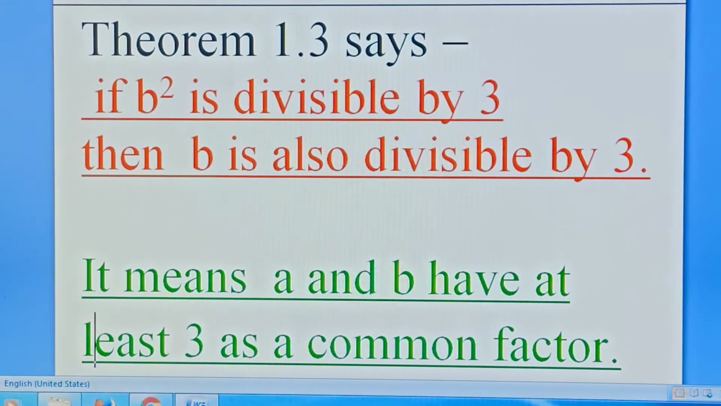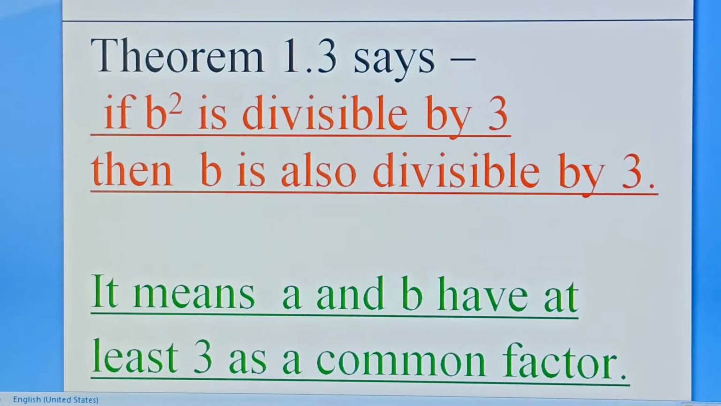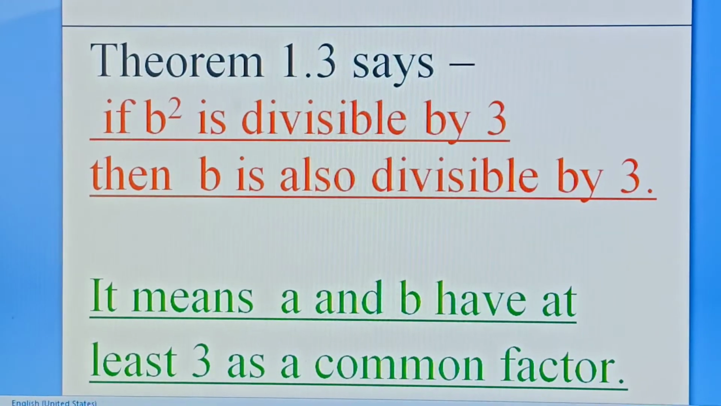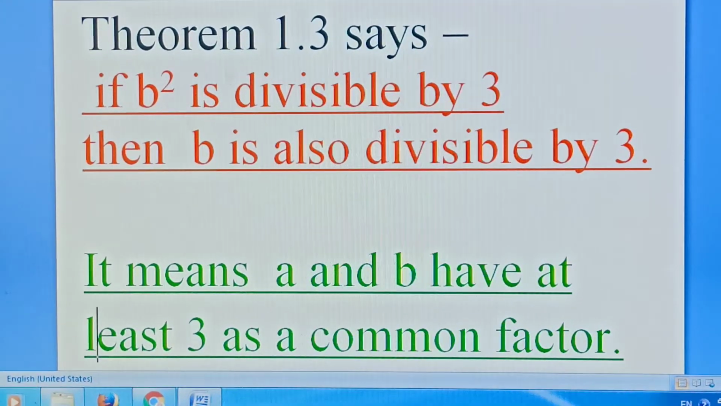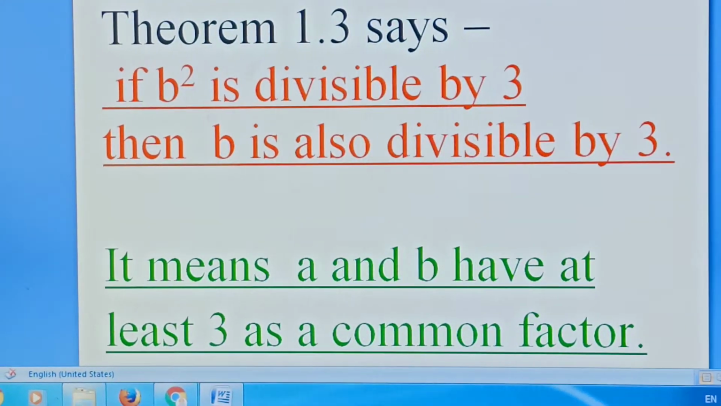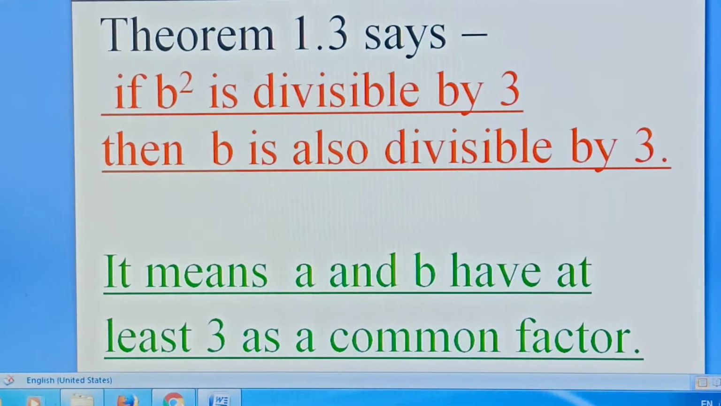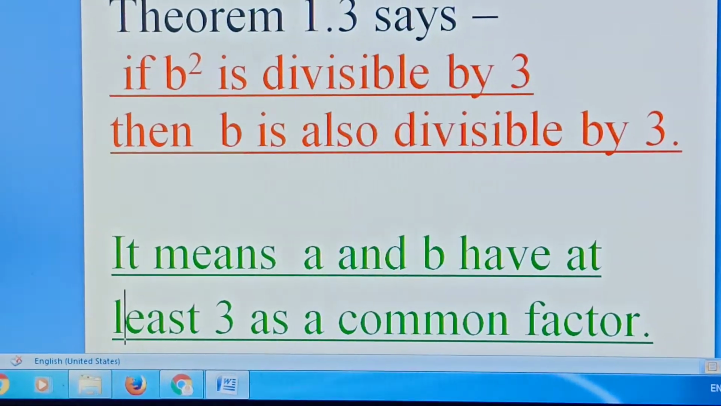Earlier we saw a is divisible by 3. Here we say b is also divisible by 3. It means a and b have at least 3 as a common factor.